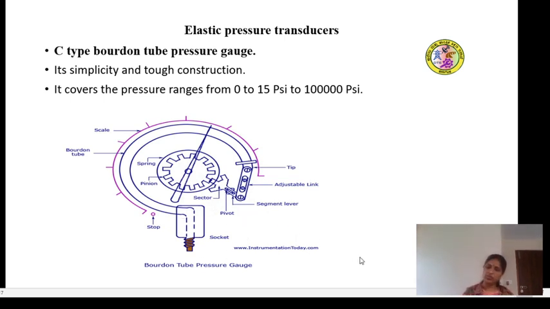Please look into the diagram and understand. For understanding you have to practice the diagram. The diagram also carries some marks which will be asked in the exams.